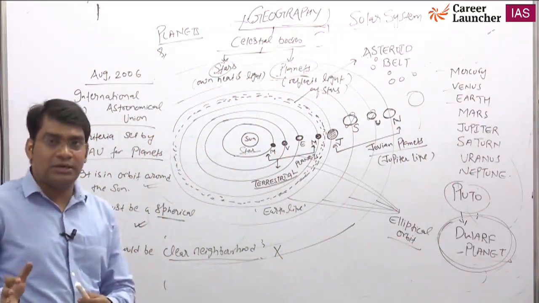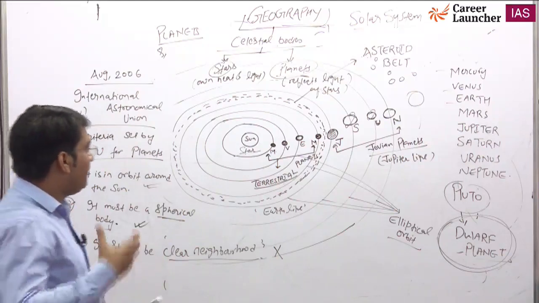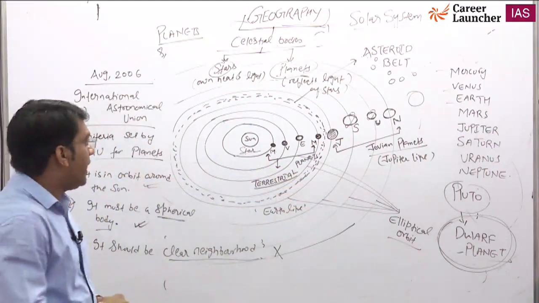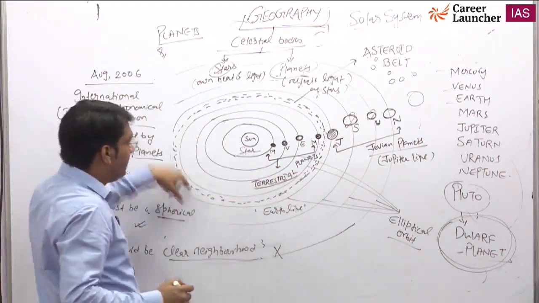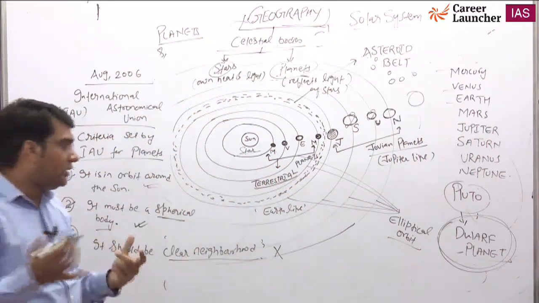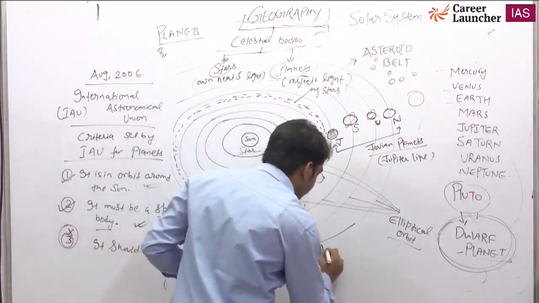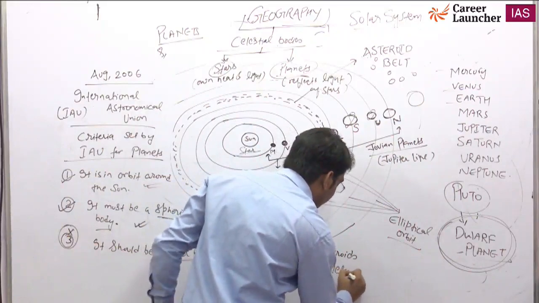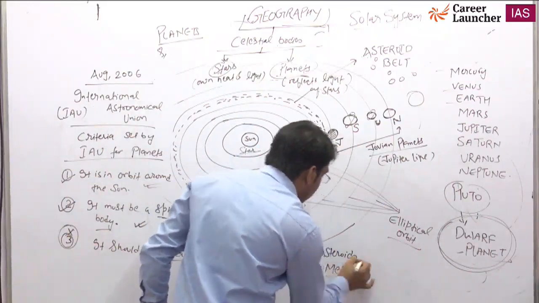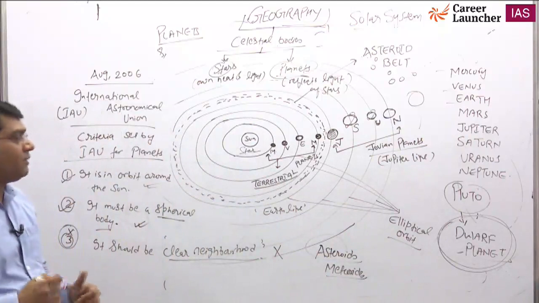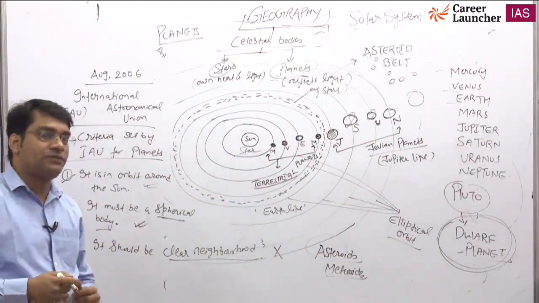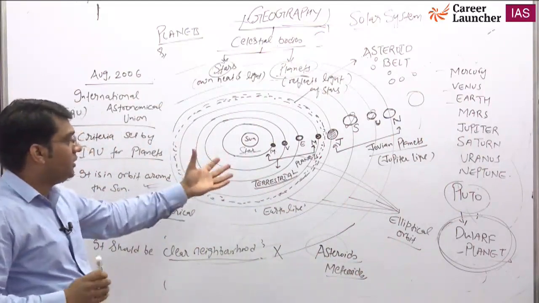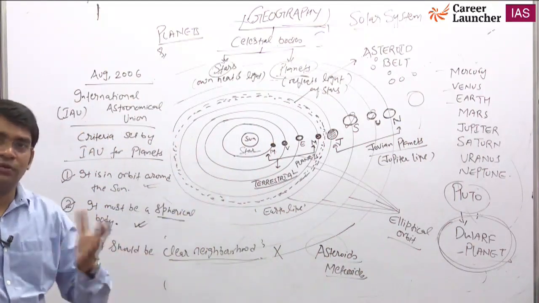I will explain to you about the terrestrial planets and Jovian planets, and the difference between these two. This belt is called the asteroid belt. Basically, you know the words asteroids and meteorites. When our planet Earth was formed 5 billion years ago, at the same time all the planets were also evolving.